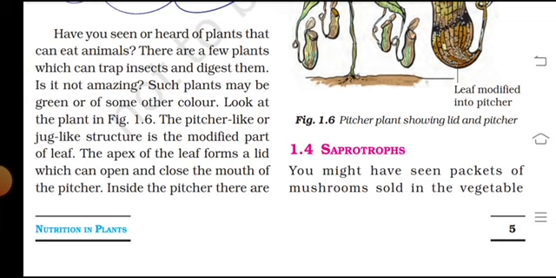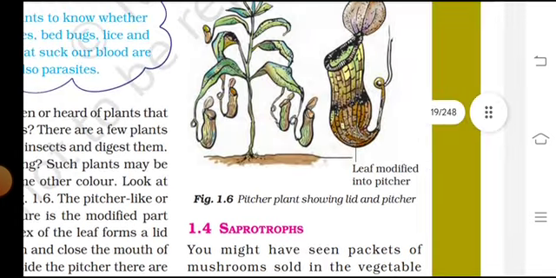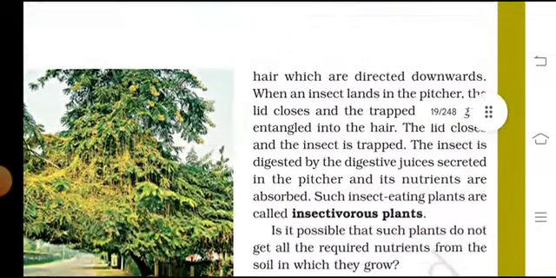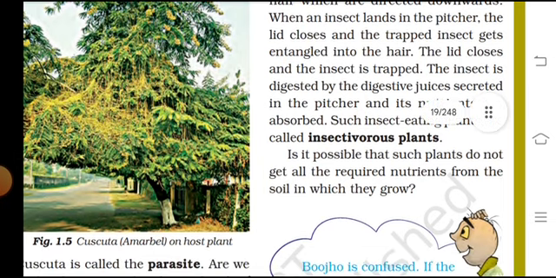Look at the plant in Fig. 1.6. The pictures look like a jug-like structure, a modified part of the leaf. At the apex of the leaf, the lid forms, which can open and close the mouth of the pitcher. Inside the pitcher there are hairs which are directed downwards. When an insect lands in the pitcher, the lid closes and the trapped insect gets entangled in the hair.